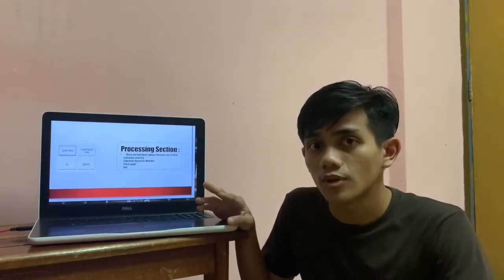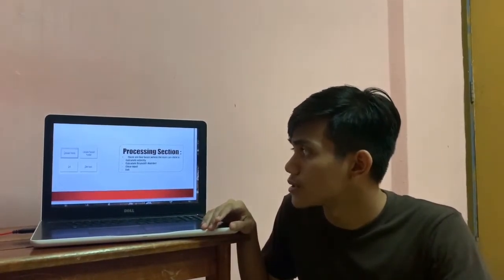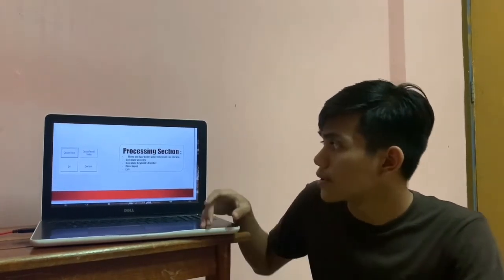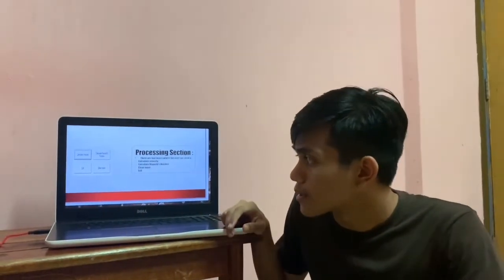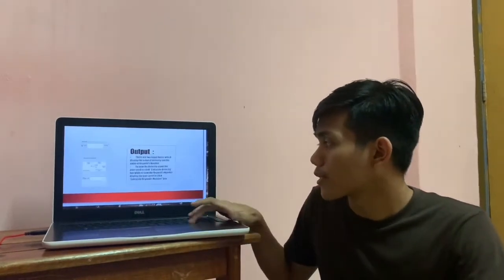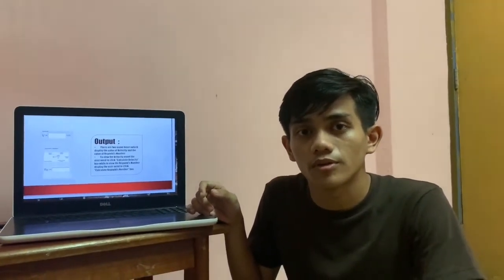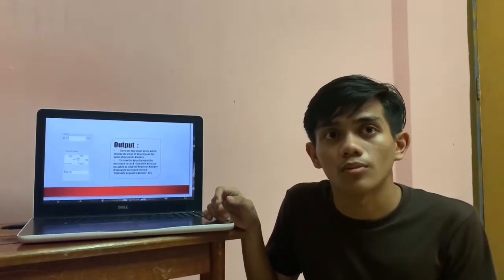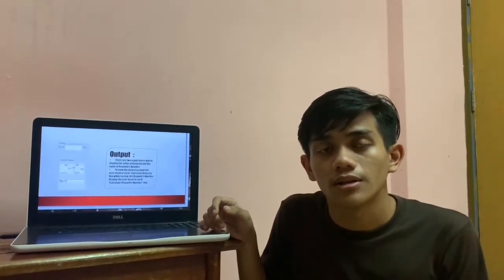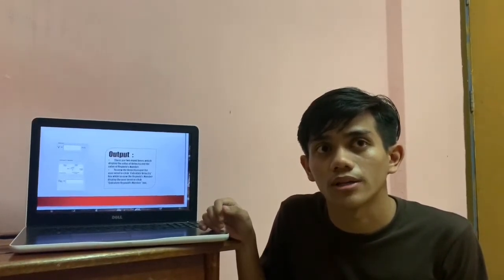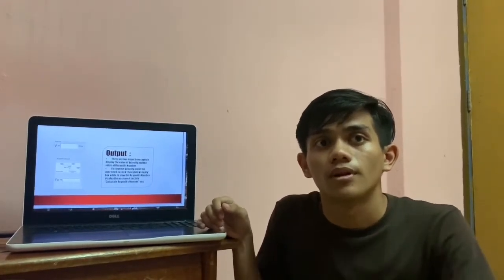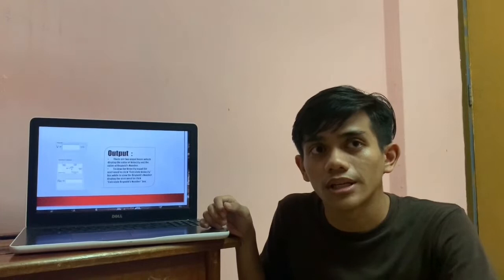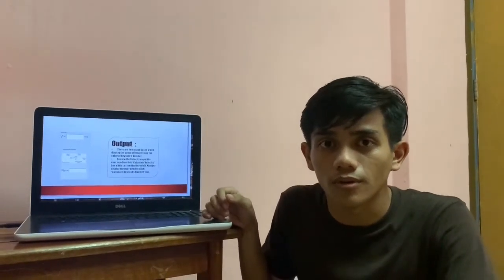We have 4 command buttons, which are calculate velocity, calculate Reynolds number, clear inputs, and exit. For output, there are 2 output boxes which display the value of velocity and the value of Reynolds number. To view the velocity output, the user needs to click the calculate velocity button, while to view the Reynolds number display, the user needs to click the calculate Reynolds number button. That's all from me, thank you.